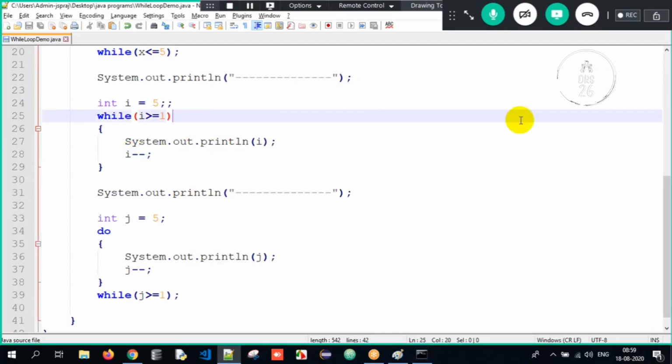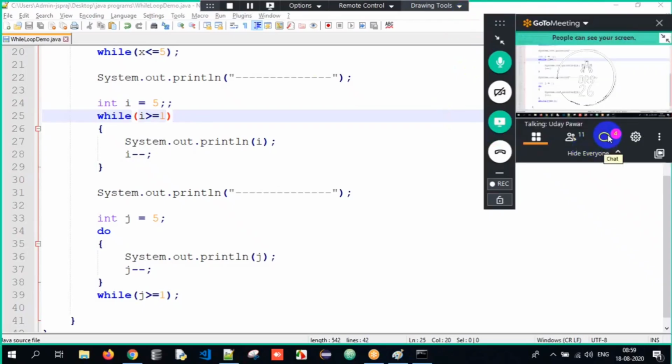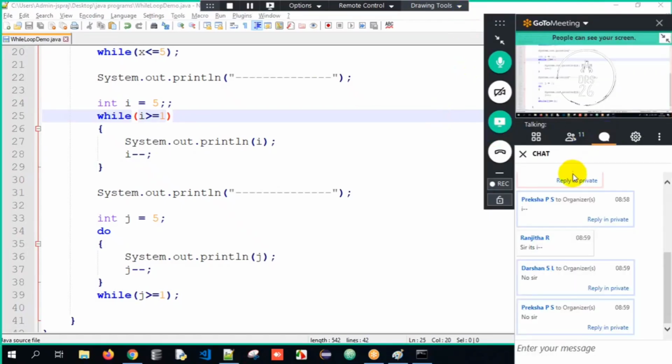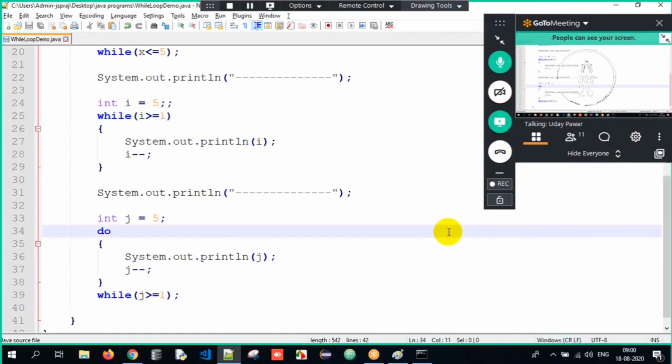Clear? Now we are done with for, while and do while. I'll tell you the difference here. One more difference we have. But as of now, anyone having any doubts, guys? Any doubts here as of now? Any confusions, anyone? Perfect. Very good. So we understood the basic working of for, while, and do while, right?